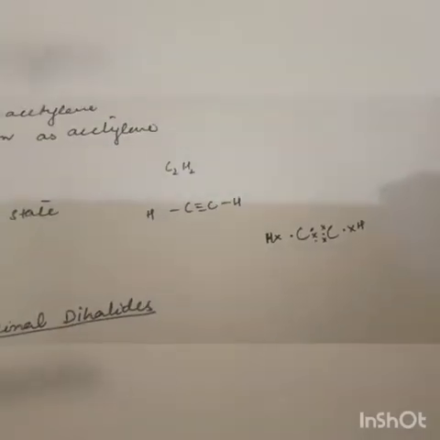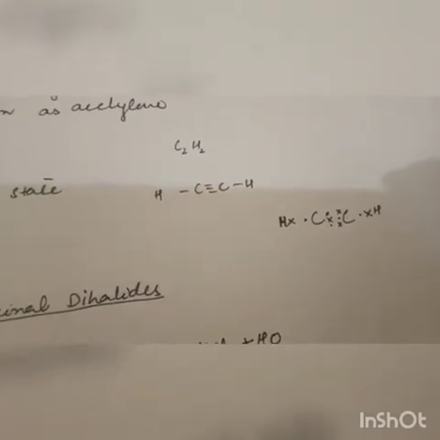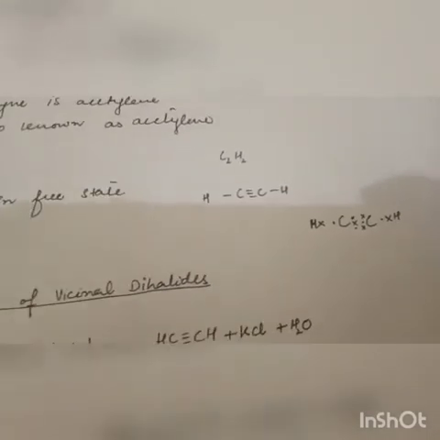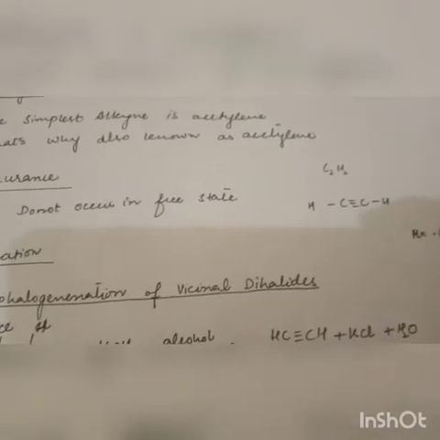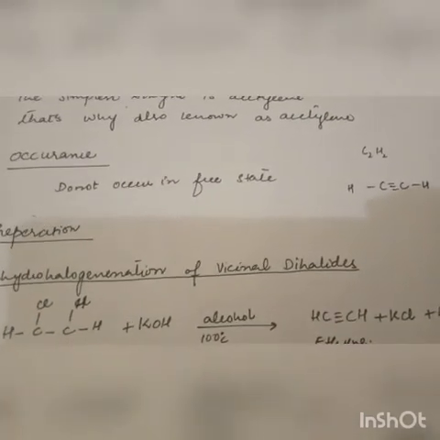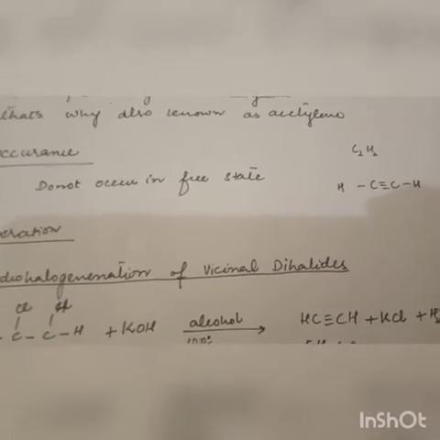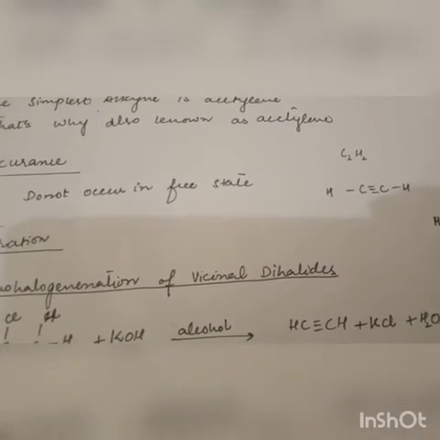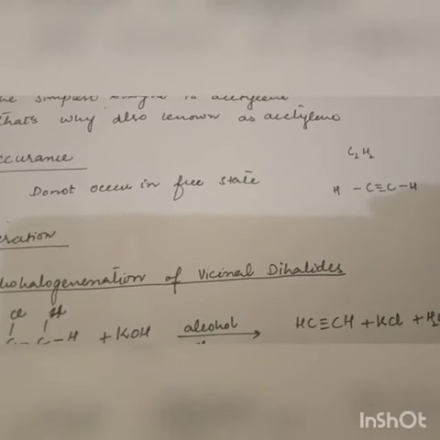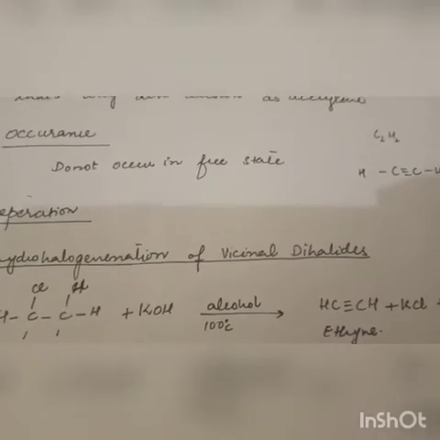This is the first member of the alkynes. Because the first member of the series is known as acetylene, the whole series is also known as acetylene. The first thing is the occurrence of the alkynes. Alkynes do not occur in free state because they are more reactive than alkenes and alkanes. Alkanes are least reactive due to the single bond.